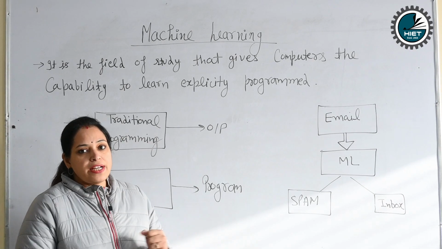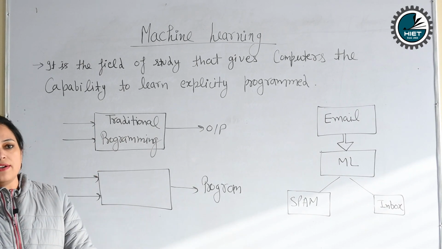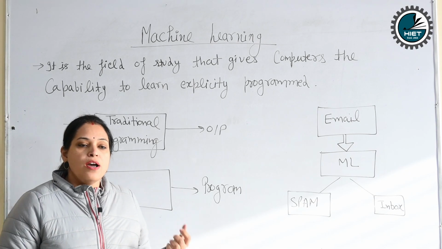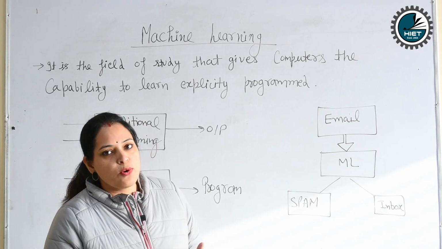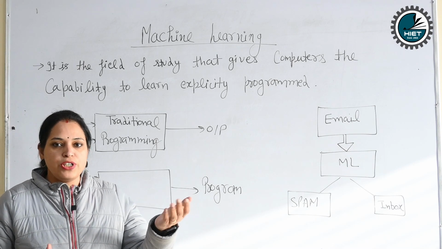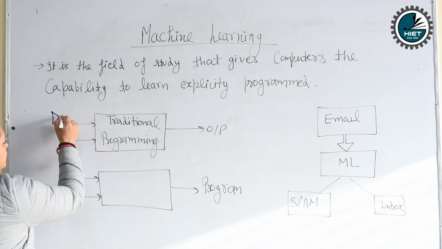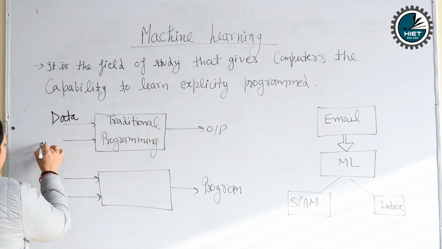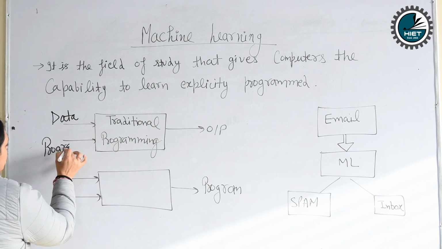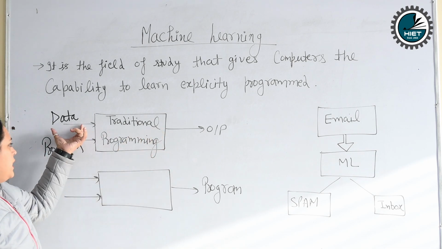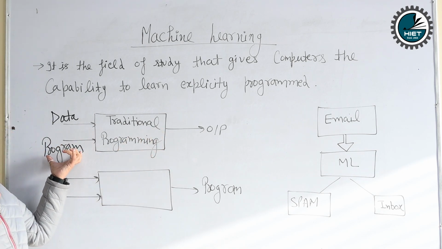And what is the basic difference between machine learning and traditional programming? In traditional programming, we provide the inputs to our machine, like data. This is traditional programming. In this, we have to provide data and a program for whatever we want to do.